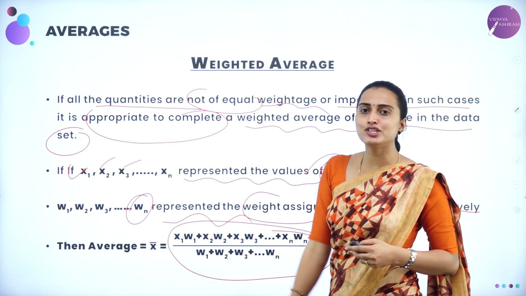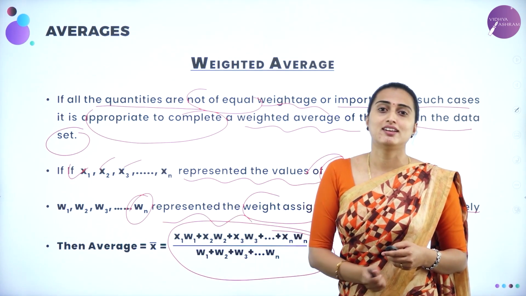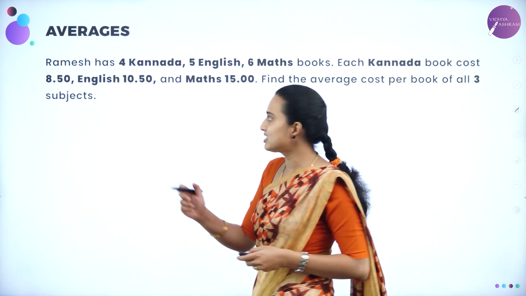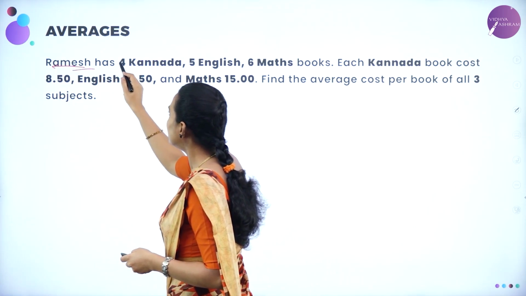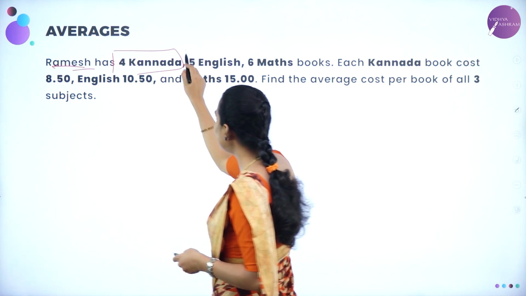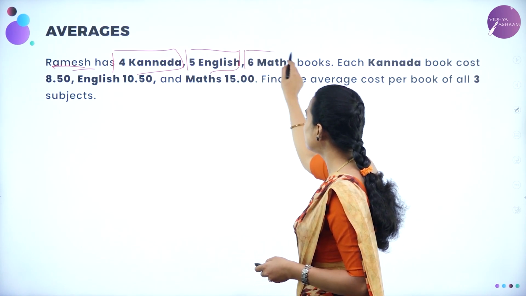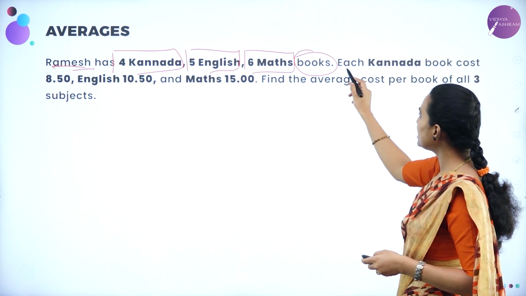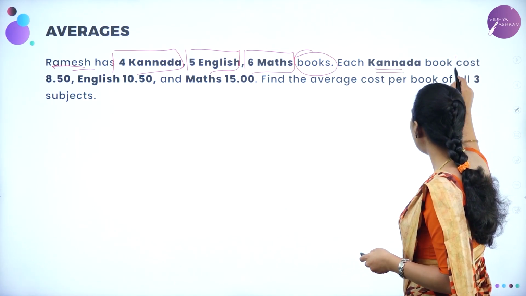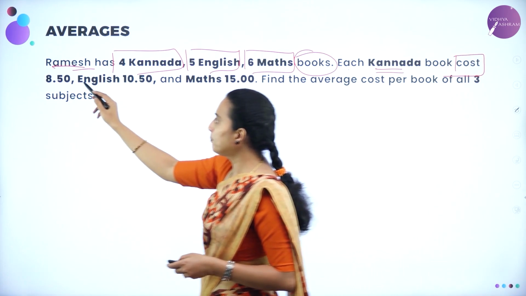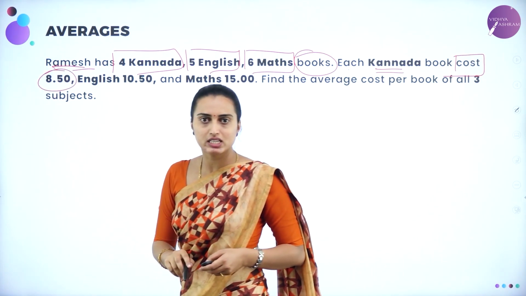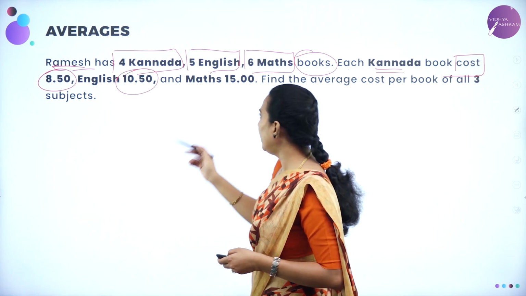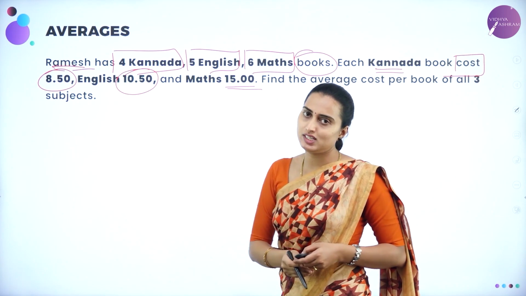Now let us look at how we are going to use this formula in a problem. Let us look at the problem given. Ramesh has 4 Kannada, 5 English, and 6 maths books respectively. Each Kannada book costs 8.50 rupees, an English book costs 10.50, and a maths book costs rupees 15.